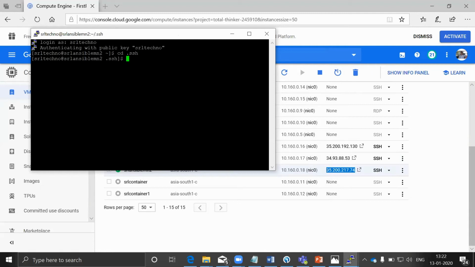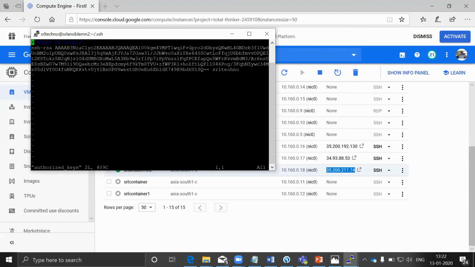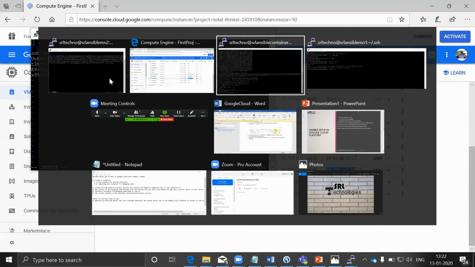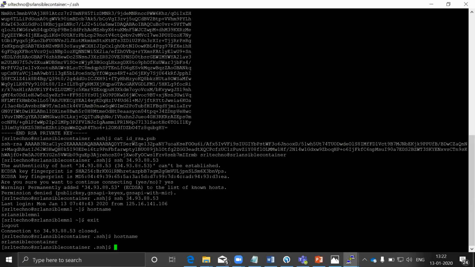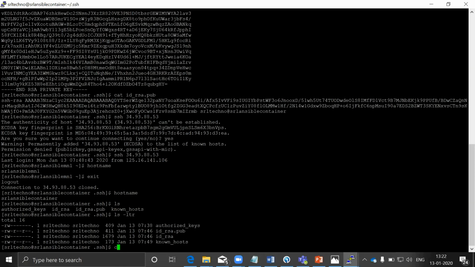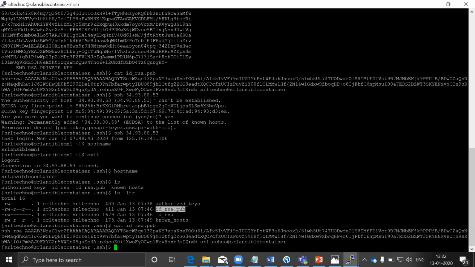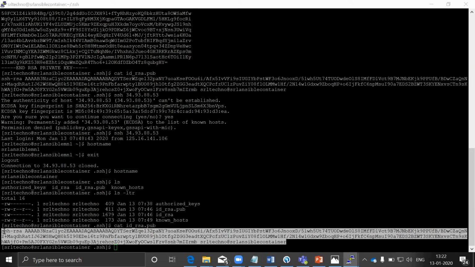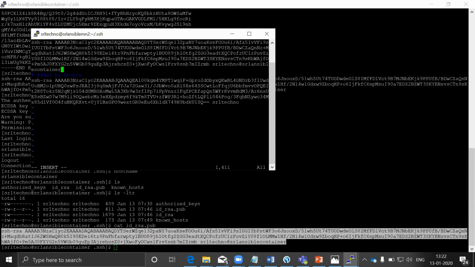It is .ssh. Now what we should do is open the authorized keys, go to the container here. You need to copy the public key from the source system to the destination system. So here source is the container server and destination is the managing node server.